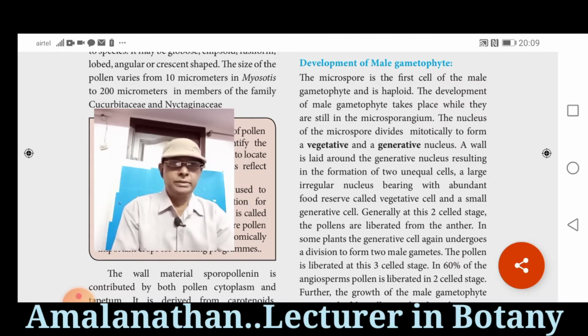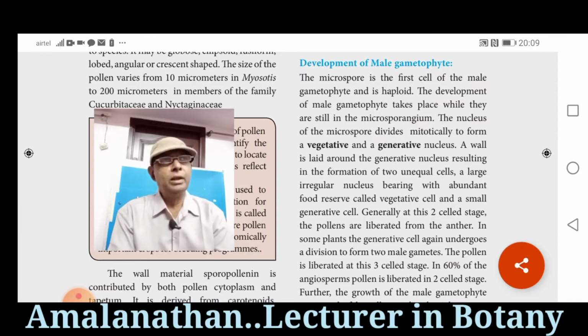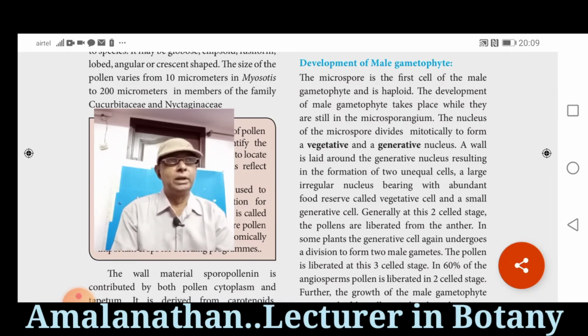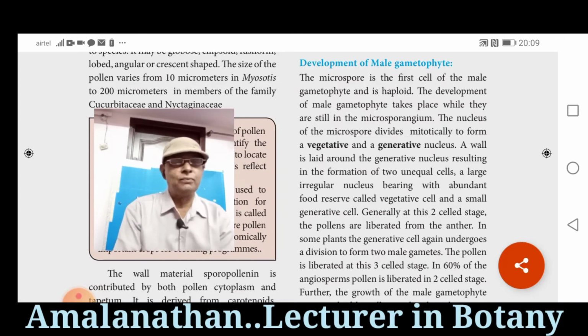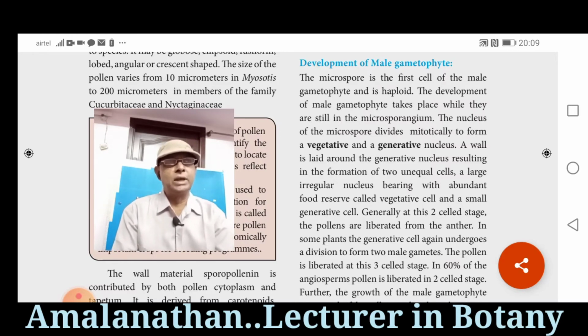First, the nucleus of the microspore divides to form a vegetative nucleus and a generative nucleus. A wall is formed between the vegetative nucleus and generative nucleus. So, two unequal cells are formed. One is vegetative cell and the second one is generative cell.